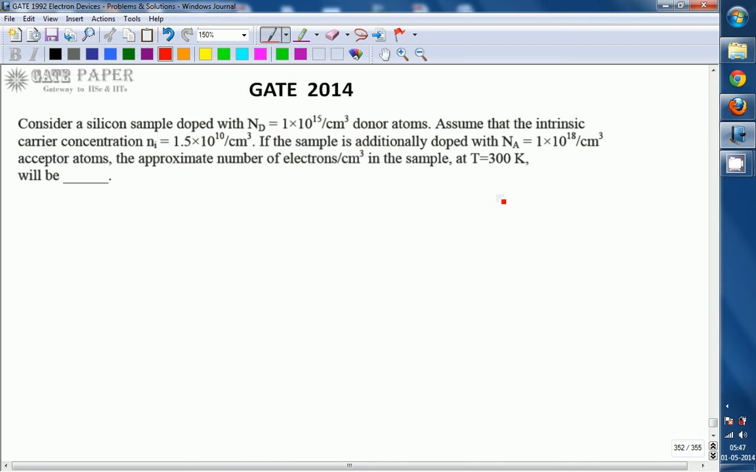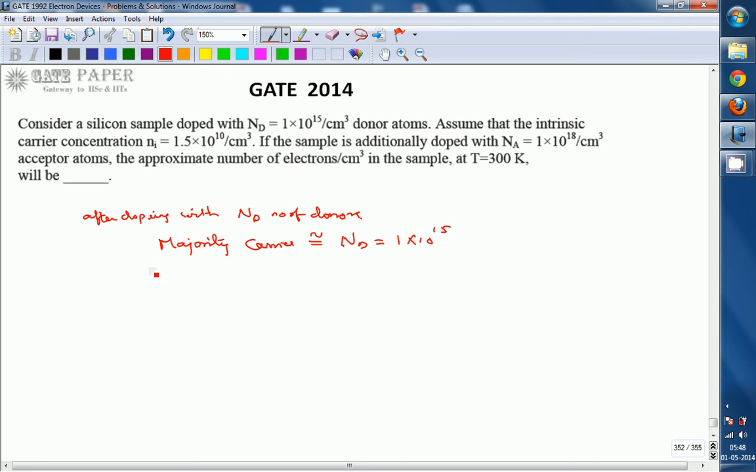So first of all, we are going with after doping with donors. After doping with 1 into 10 power 15 Nd number of donors, majority carriers will be approximately equal to Nd, that implies nothing but 1 into 10 power 15 per centimeter cube.